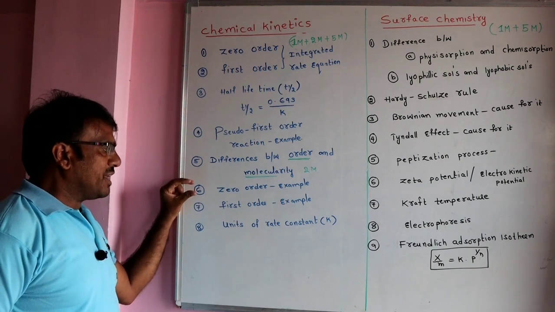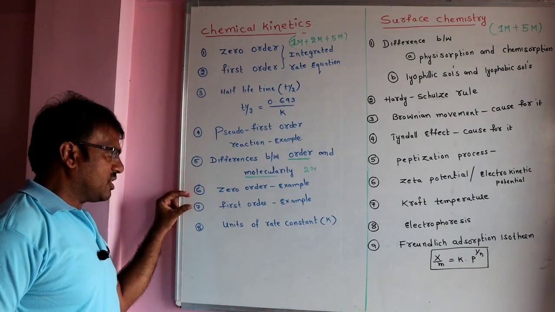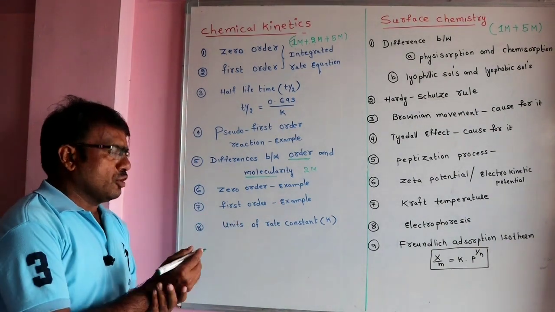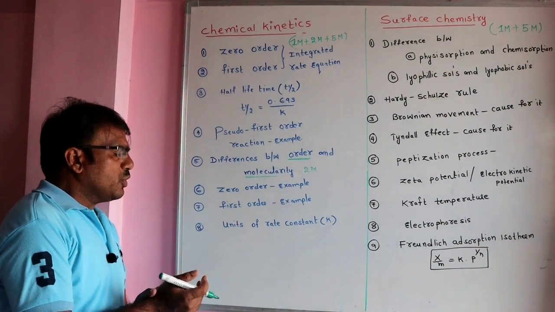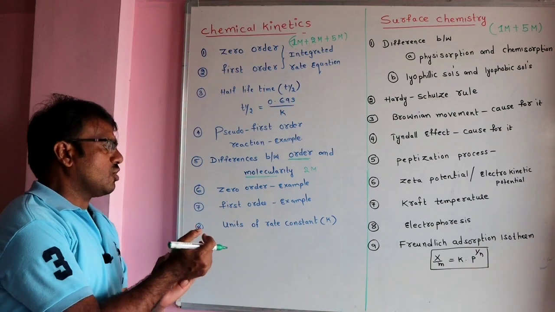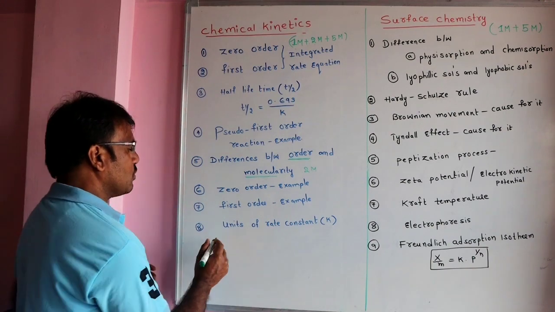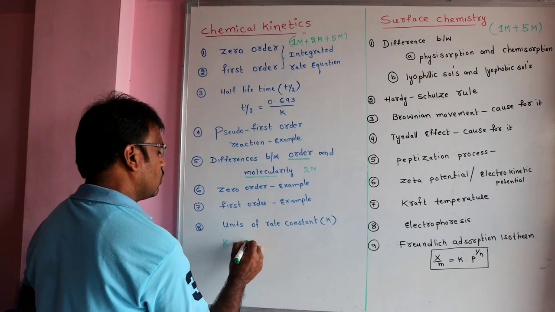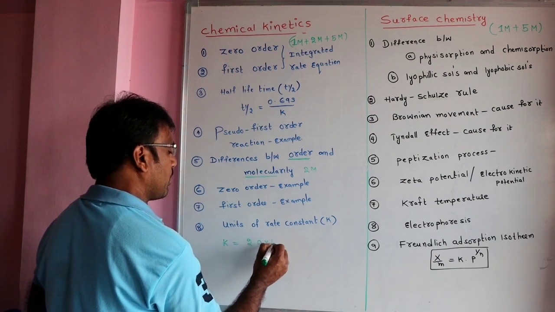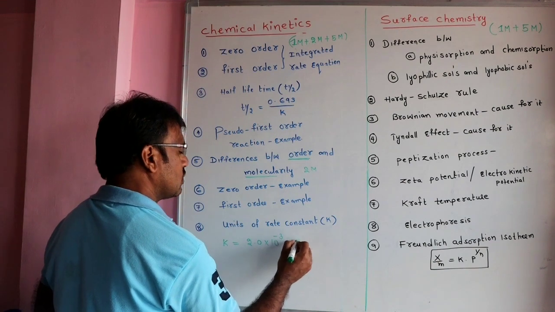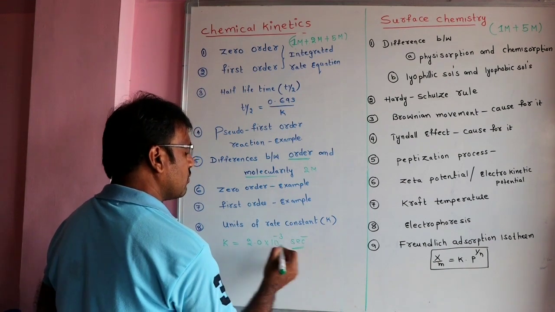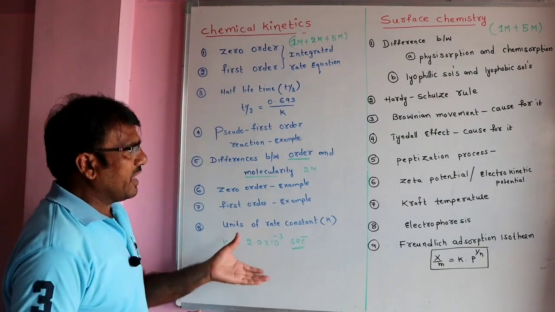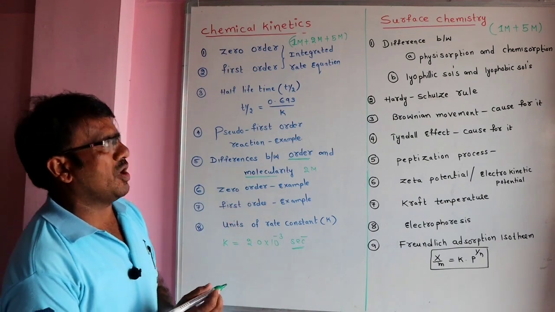An example for zero order reaction and an example for first order reaction are compulsory and important. Units of rate constant: based on the units of rate constant, there is a chance to ask a 1 mark question. Suppose in the examination they give rate constant k is equal to 2.0 into 10 power minus 3 second inverse, and they ask what is the order of this reaction. Second inverse means first order. So like this, there is a chance to ask this type of question.